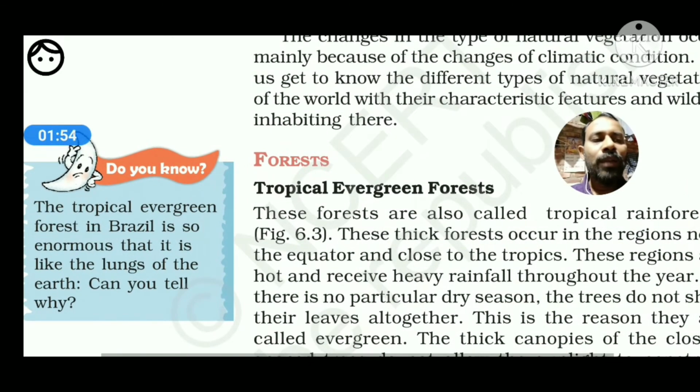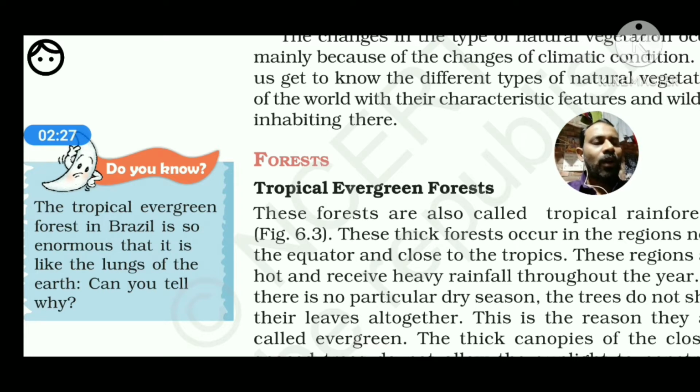So the areas which receive vertical sun rays seasonally and the areas which do not receive them at all will obviously differ in climatic conditions. In rainfall distribution and temperature variation they will be very different. Depending on that we have classified the vegetation of tropical areas and temperate regions.